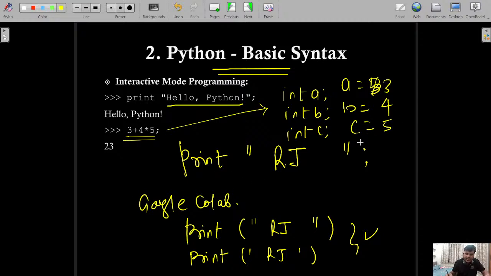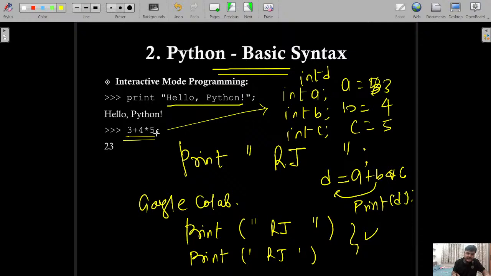After that you are going to write A plus B into C. And then whatever the result is, one more variable you will declare, let's say int D, and you are going to store the result there. And then finally you are going to print the result. But in Python, you can do the 9 to 10 lines of work in only one line, right? So you can see that for just a small task, we saved 9 lines of code.